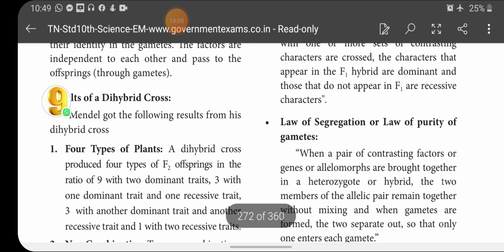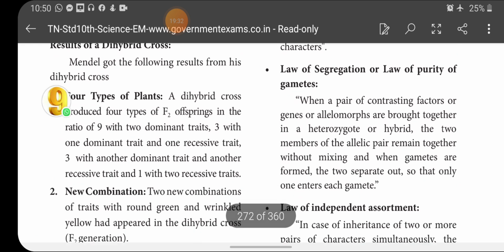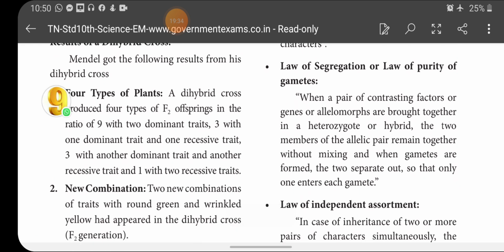So, results of the dihybrid cross. Mendel got the following result from this dihybrid cross. As we discussed, in the F2 generation there are 4 different types of plants. A dihybrid cross produced 4 types of F2 offspring in the ratio of 9 with 2 dominant traits, 3 with one dominant trait and one recessive trait, 3 with another dominant trait and another recessive trait, and 1 with 2 recessive traits.